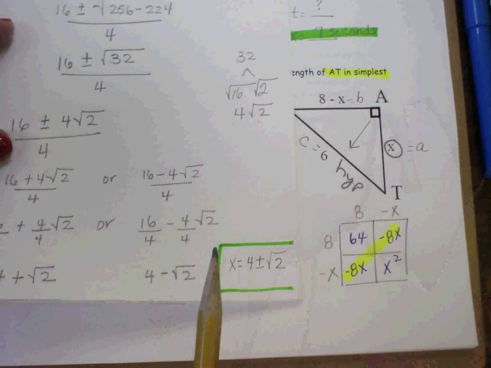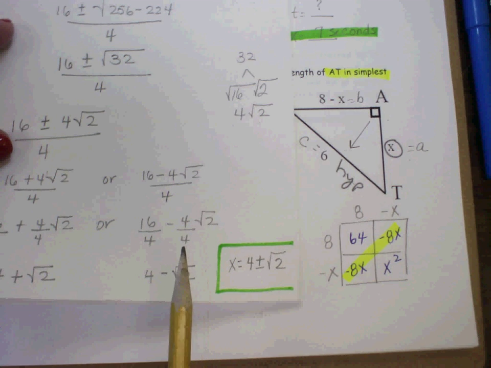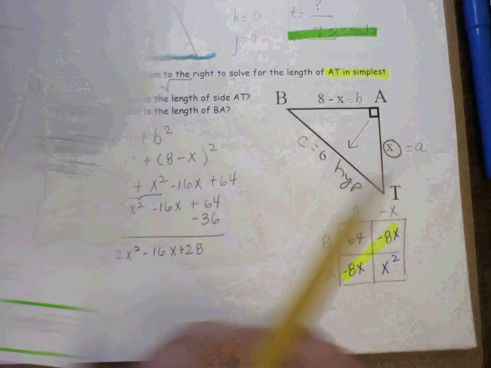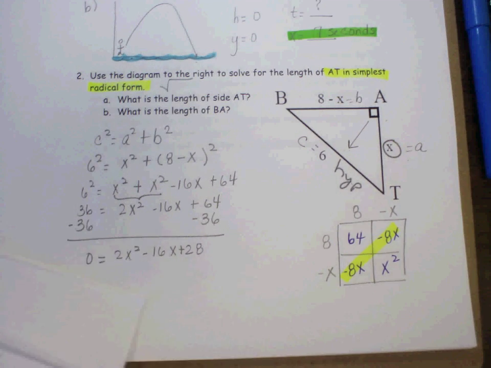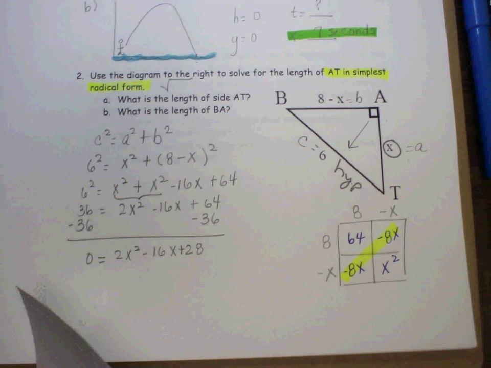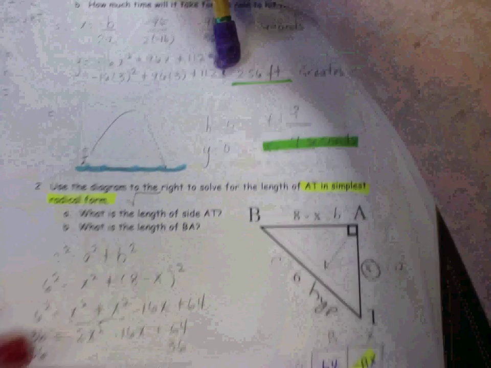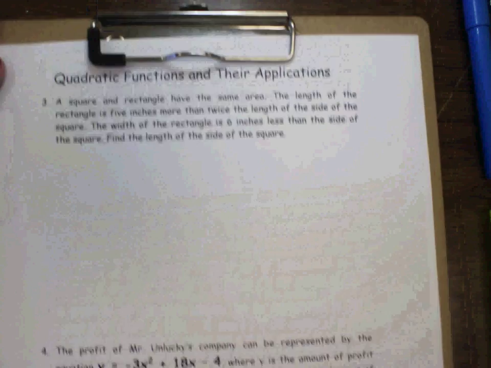So that would be the value of A and T. Are we good? All right, let's go to the next one. Don't worry about the other two. About BA. All right, let's go to number 3.